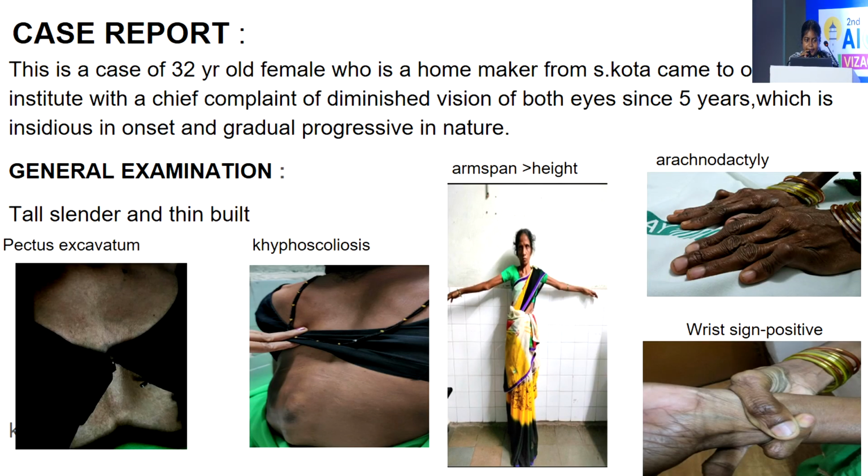Case report. This is a case of a 32-year-old female, a homemaker from Escota, who came to our institute with a chief complaint of diminished vision of both eyes since 5 years, which is insidious in onset and gradually progressive in nature. On general examination, the patient was tall, slender, and thin built, with arm span greater than height, with a kyphoscoliosis, pectus excavatum, arachnodactyly, and wrist sign is positive where the thumb is crossed across the little finger.